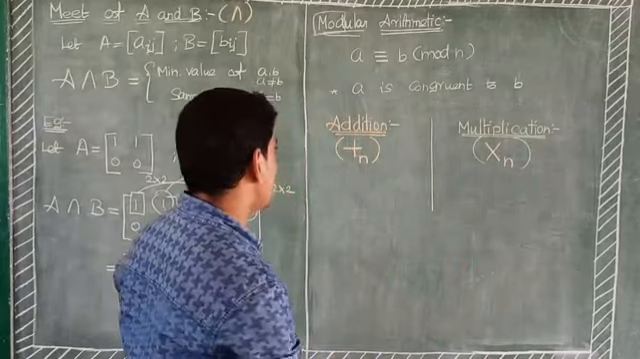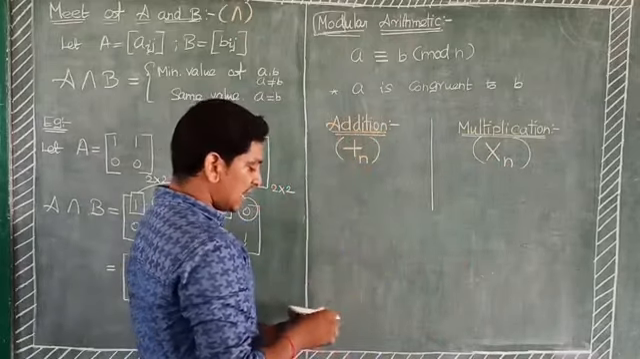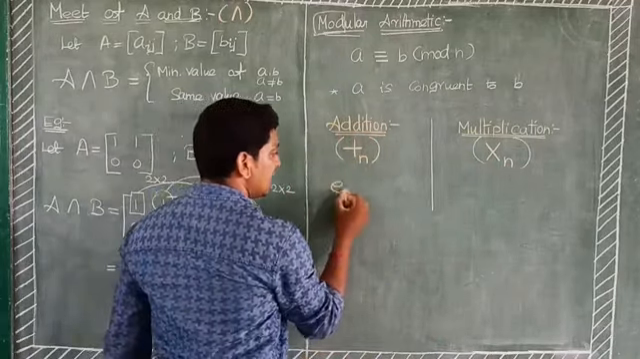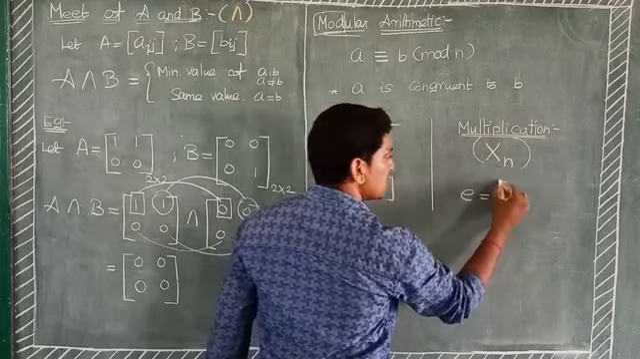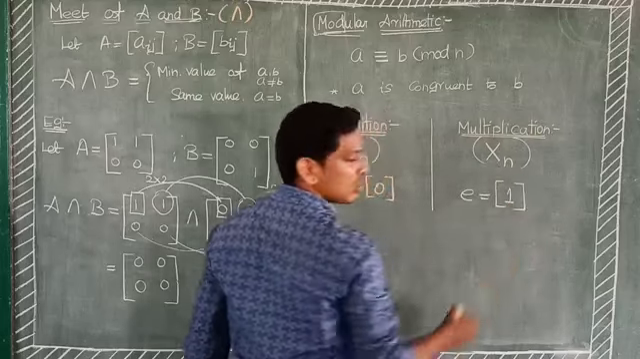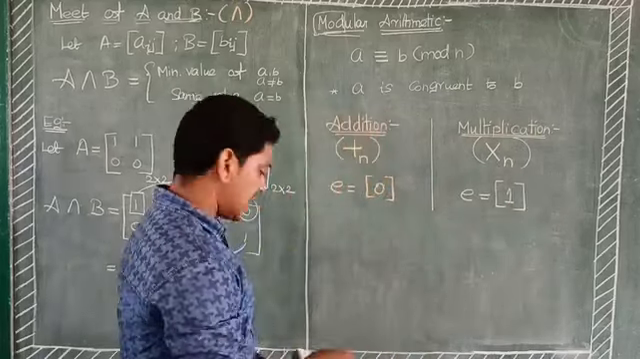Here, for addition, the identity element e equals 0. Addition modulo n means using this bracket, which is known as modulo of 0. Suppose for multiplication, the identity element e equals 1. Modulo n means using this bracket.